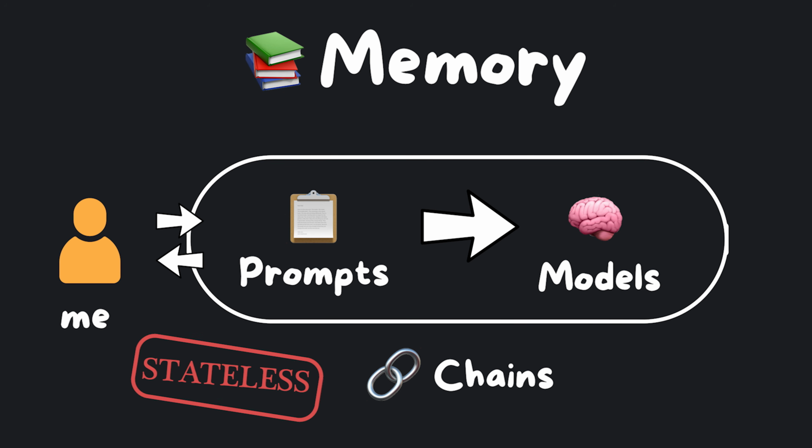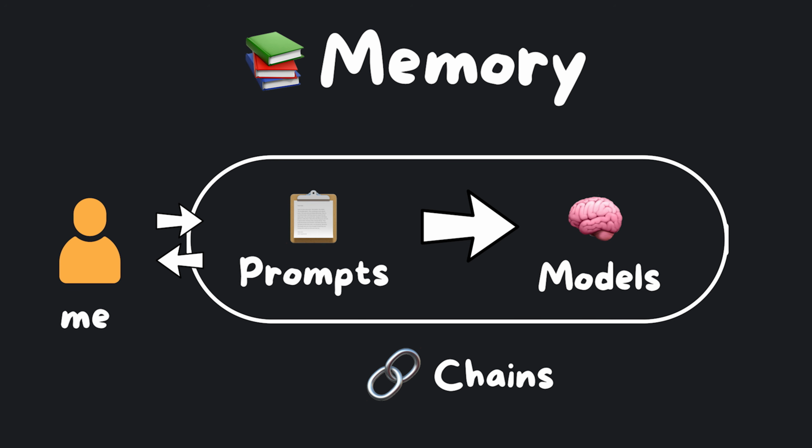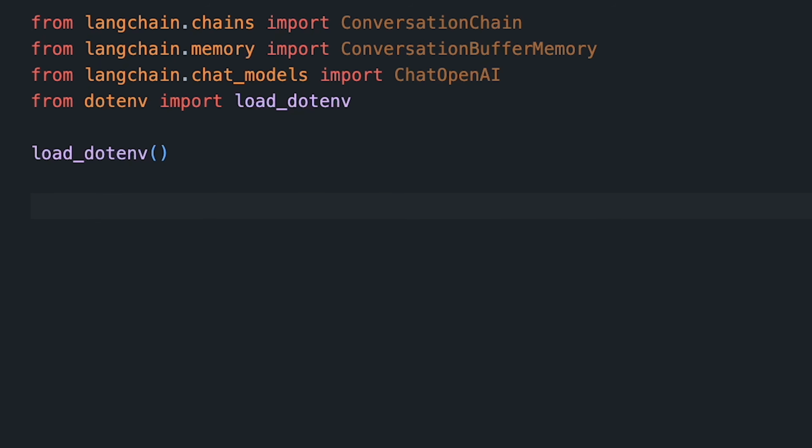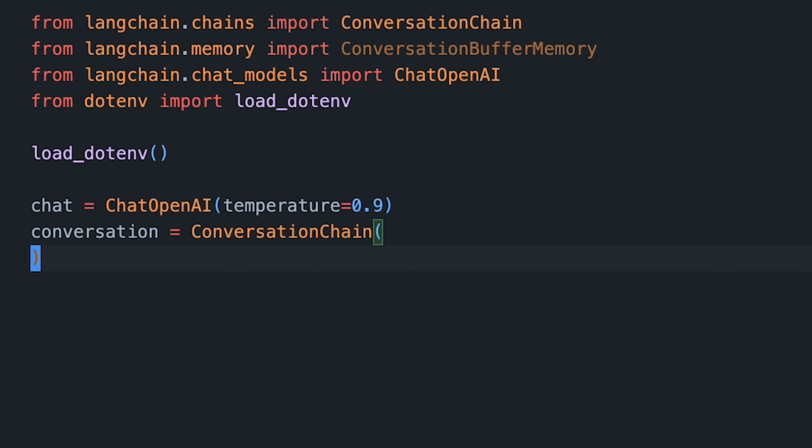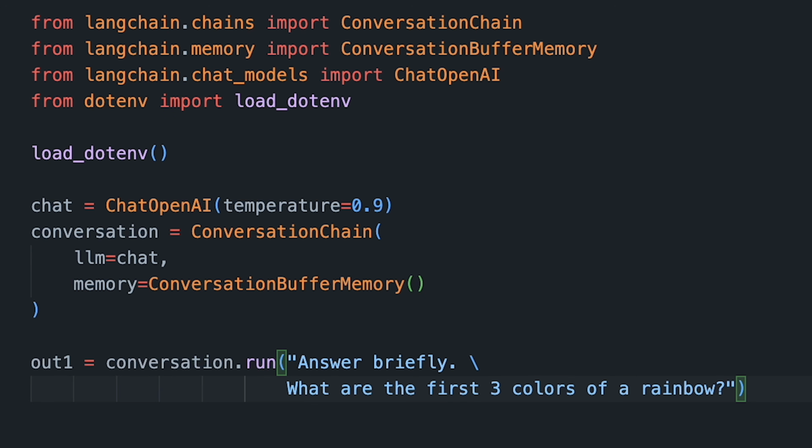This is a stateless operation, meaning the chain does not remember previous interactions. We could use memory to make it stateful. Let's instantiate a chat model and now use a conversation chain. We'll pass the chat model along with a memory object. Now we'll ask it to respond partially to a question, and then to complete its answer.